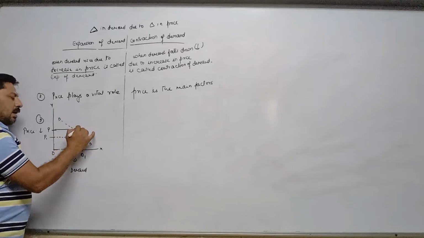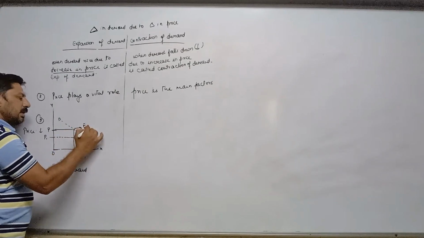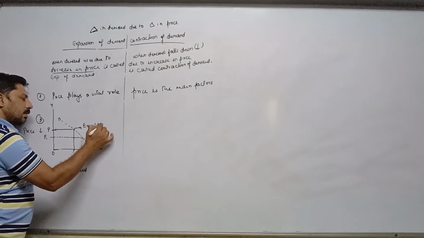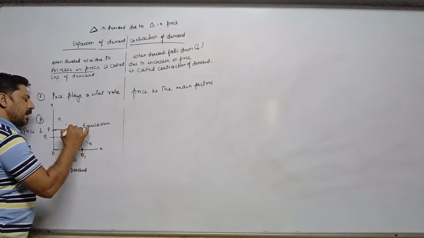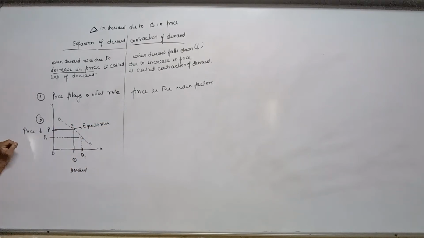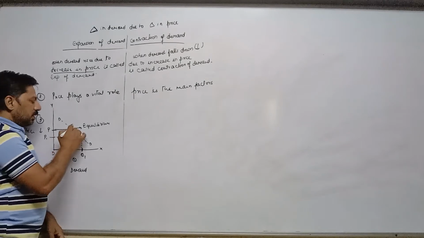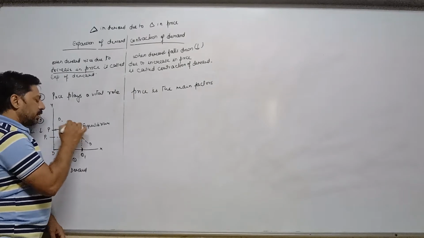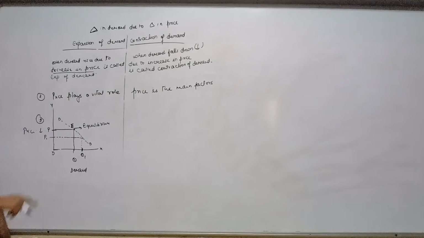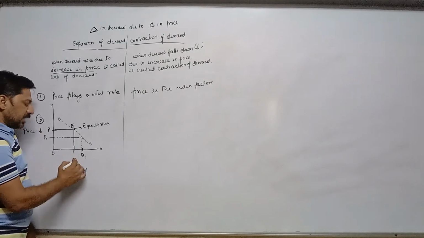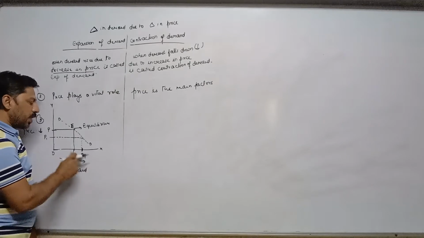Earlier our equilibrium point is here, called point E, when price was OP and demand was OQ. But when price decreases, demand expands from OQ to OQ1.